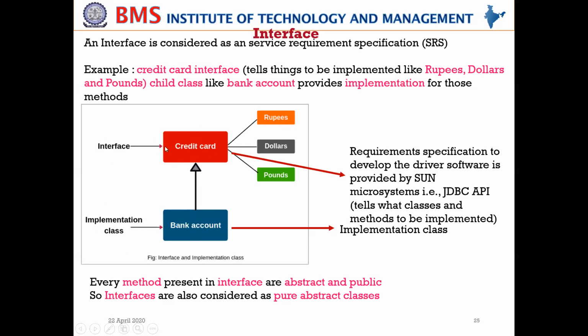I was telling you that an interface specifies a set of methods or classes. What the credit card tells us is that these are the things that have to be implemented: rupees, dollars, pounds. These are the classes or methods to be implemented. Correct? So once you know this, tomorrow, for example, some new bank may come up, and that new bank can also issue credit cards to its customers, right? When they open the bank account, that bank account, a class, is responsible for implementing this credit card, incorporating rupees, dollars and pounds, whatever transaction the user is going to make, right?